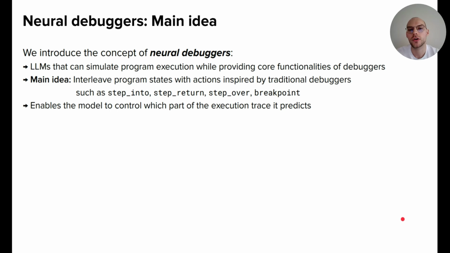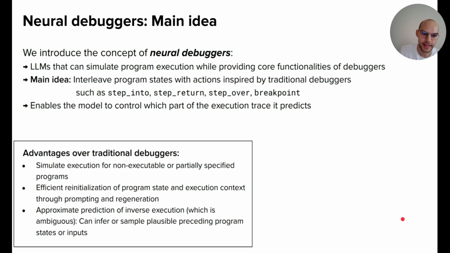And this enables the model, or either the model or the developer, to control which part of the execution trace the model should predict. And this has several advantages over traditional debuggers. We can, for example, simulate execution for non-executable or partially specified programs by letting the model predict the outcome.